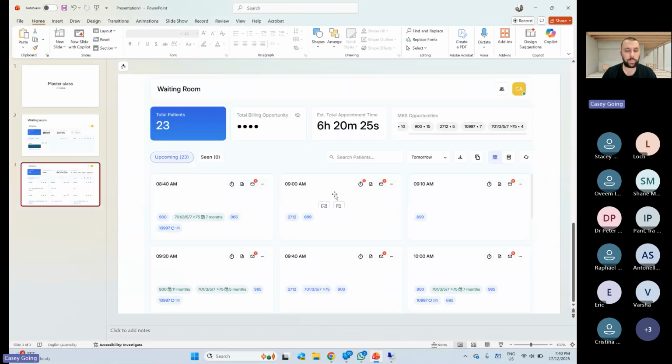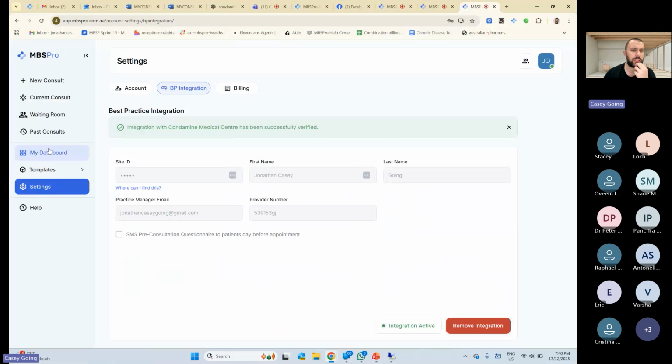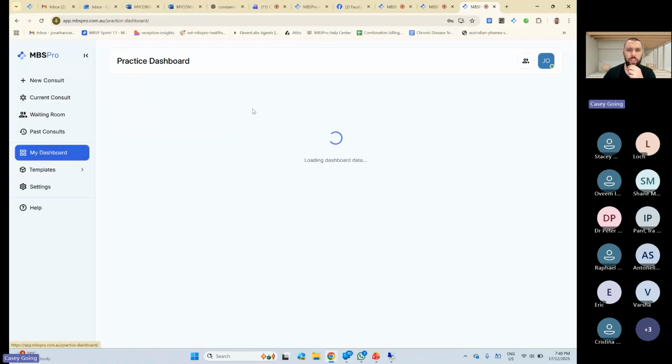There's also dashboards, which I've gone over. I'm not going to go over that today. We've gone over it in a previous video, but essentially the dashboards will show you what your billing is like. Let me just see if I can quickly show it. I have been off for 2 weeks, so I don't know if I've got any billings actually in there. I've been on holidays. That's okay.